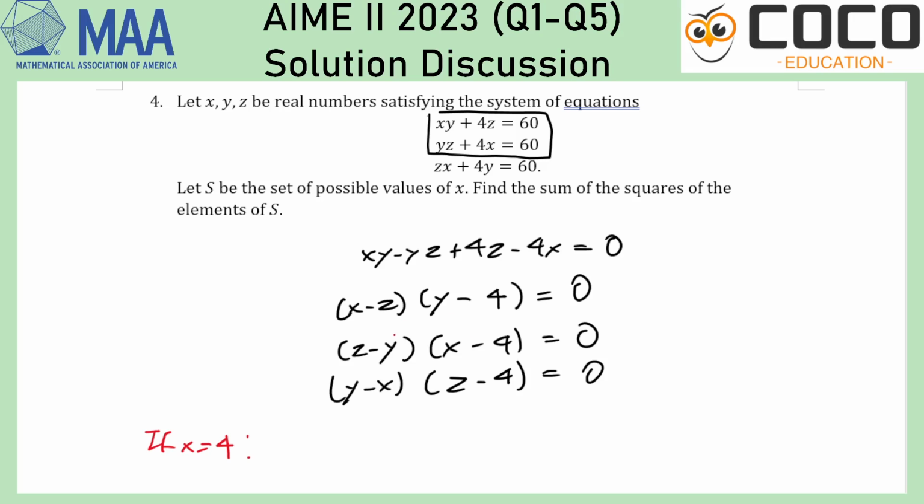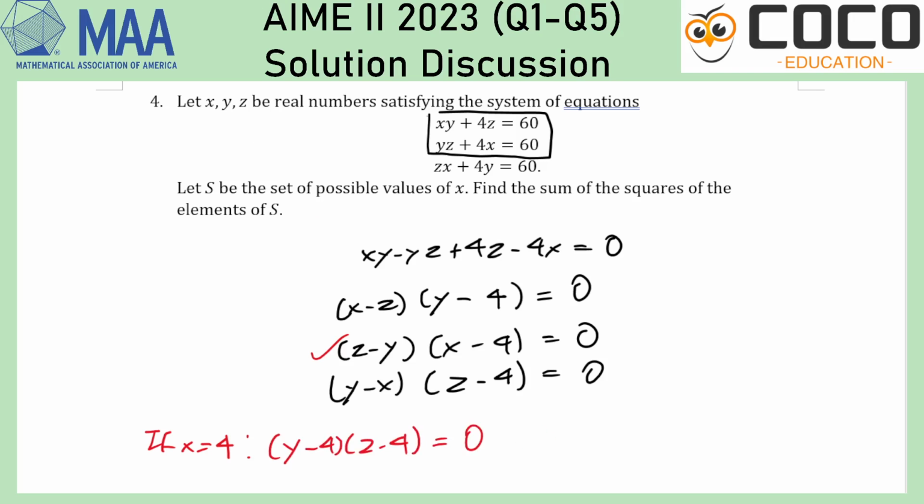So if x equals 4, this would be satisfied. And I just need, in fact, y minus 4 and z minus 4 to be equal to 0. So one other thing is equal to 0. Let's just make sure that, again, there is such a possibility.